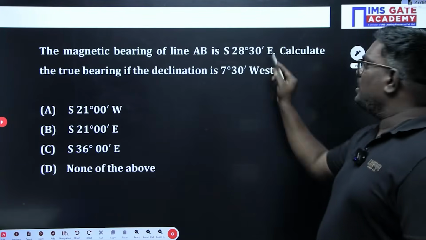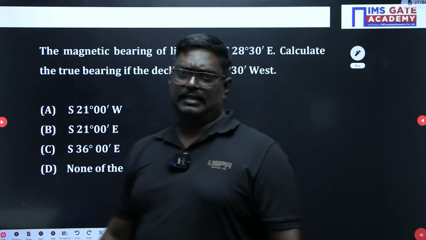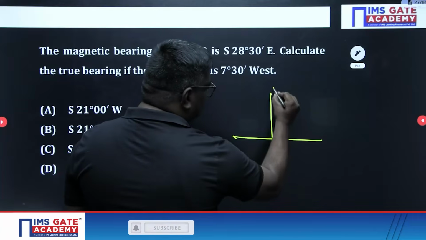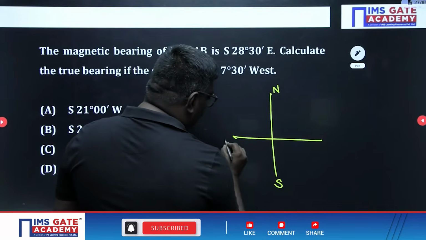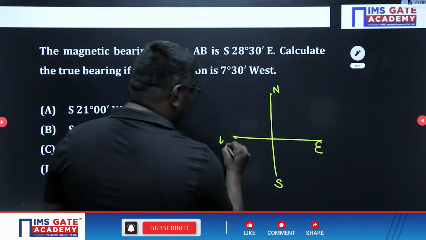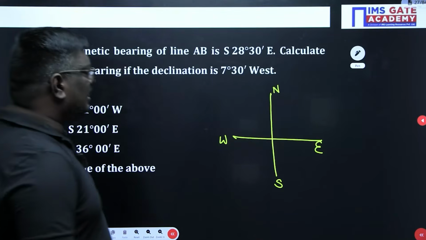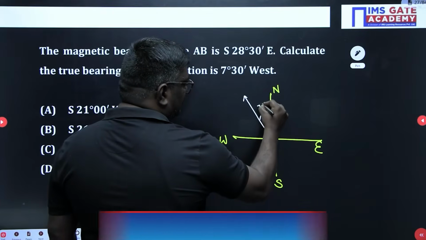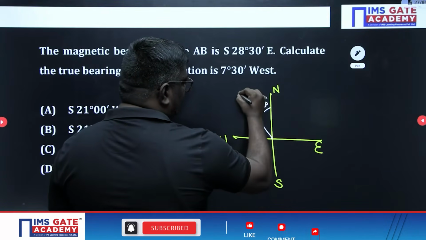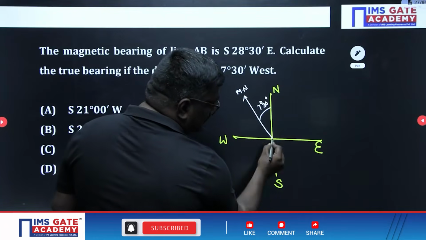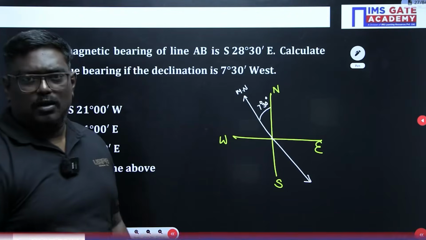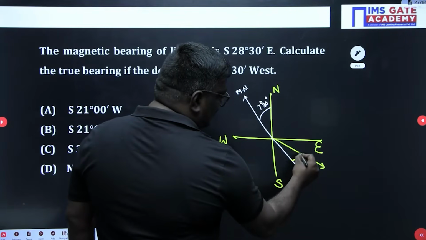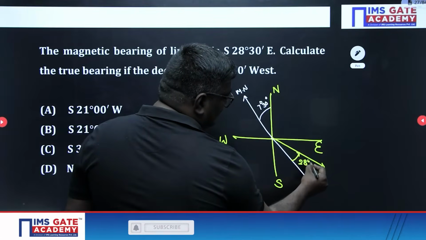The magnetic bearing of a line AB is south 28 degrees 30 minutes east. Here, if I consider this as true north and this is true south, this is east and this is west. Now, my dear students, the declination is given as 7 degrees 30 minutes west. Here this is magnetic north, and this is magnetic south. From this line, the magnetic bearing is 28 degrees 30 minutes.